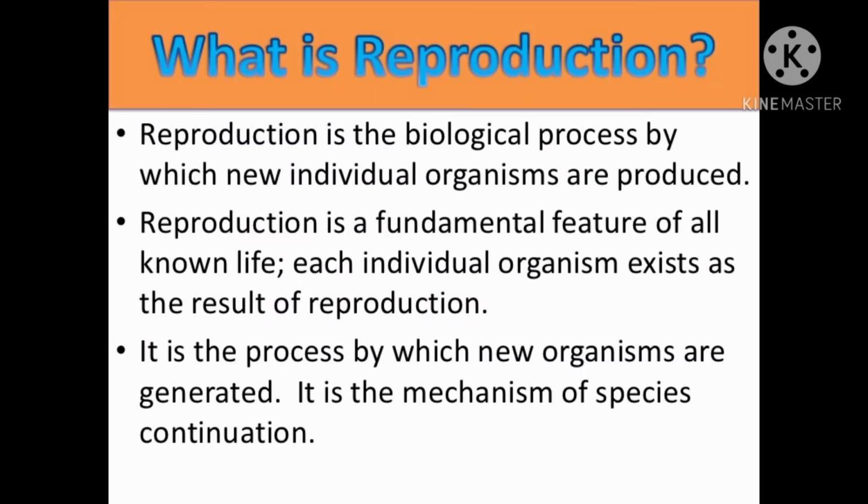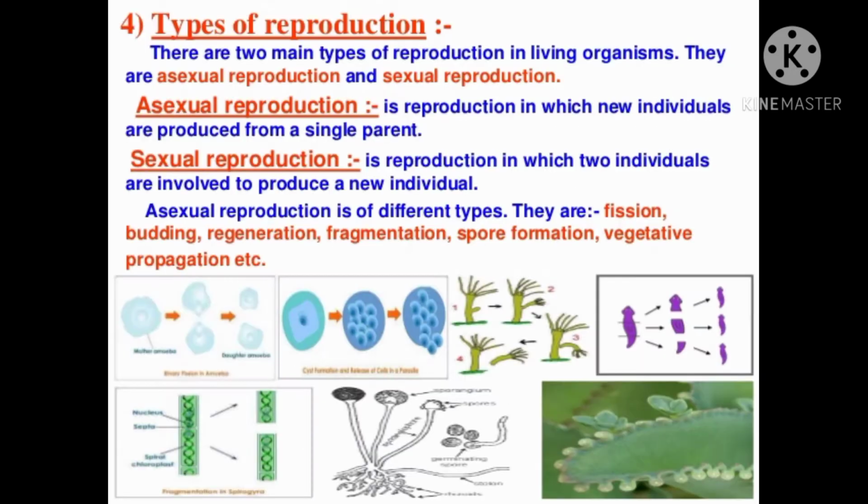As I told earlier, reproduction is a biological process by which new individual organisms are produced. It is a fundamental feature of all known life. Each individual organism exists as a result of reproduction, and it is a mechanism of species continuation.